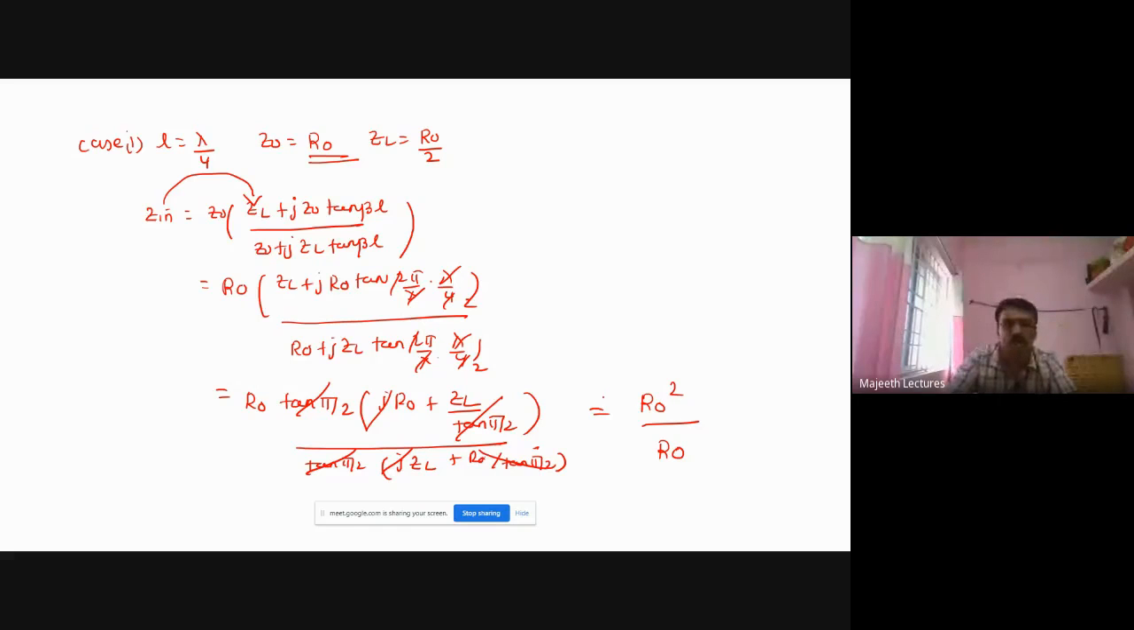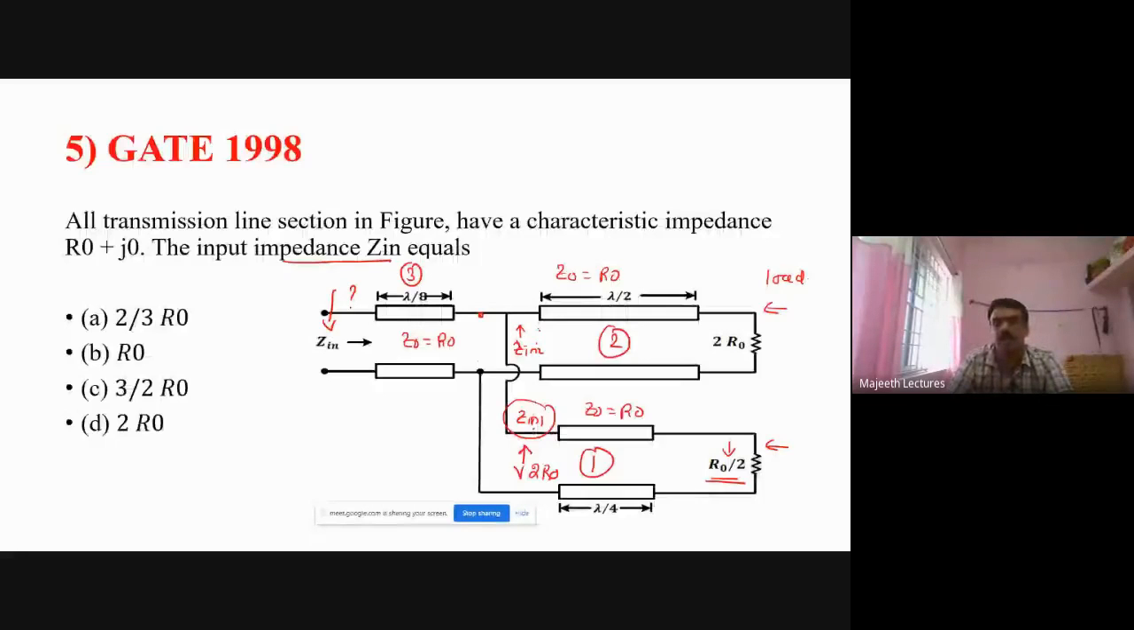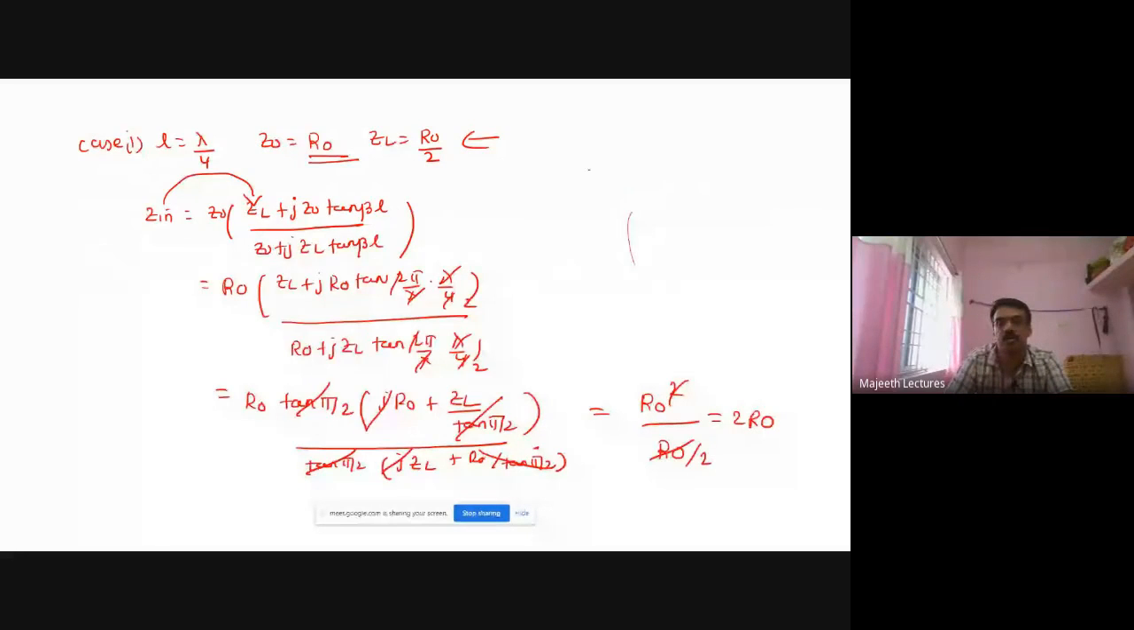Right? So what is the ZL? ZL is R0 by 2. So these two are cancelled, and it will be 2R0. So what is the impedance I am getting? The impedance I am getting is 2R0. Similarly, I have to find Zin2. So I consider this 2R0 as Zin1. So Zin1 is equal to 2R0.